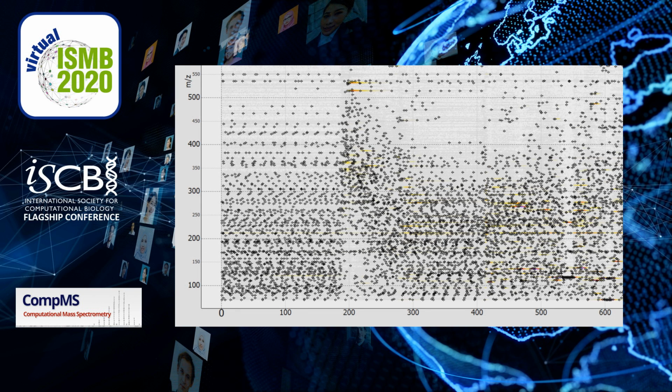Common strategies, including the conventional top-N data-dependent acquisition, also known as DDA, could potentially be suboptimal. It fragments large peaks many times and wastes available MS2 scans fragmenting noise.